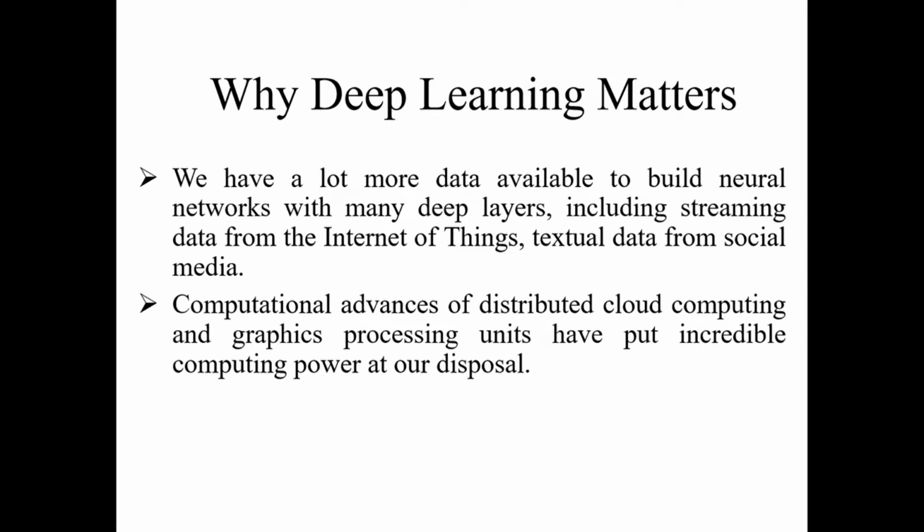Another aspect: suppose we have a lot more data available to build neural networks with many deep layers. Deep layers means many hidden layers, including streaming data from Internet of Things, textual data from social media, and some other kinds of data. That is very helpful. Another advantage is the computational advances of distributed cloud computing based on hybrid cloud and private cloud, and graphics processing units, which have put incredible computing power at our disposal.